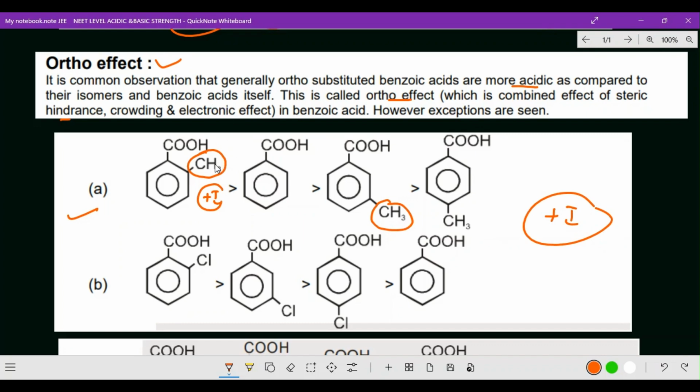Of course, if a nitro group is there, you give it priority. If there is no nitro group and only a methyl group, the ortho substituted one will be stronger than any other.